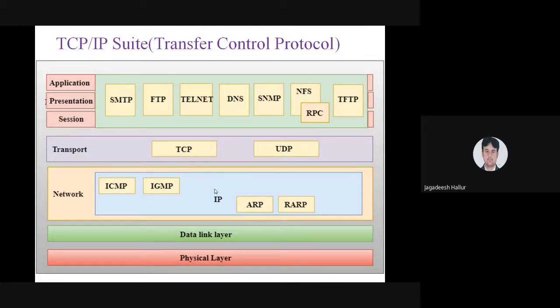We are taking the OSI model as a reference model, and TCP/IP has only 4 layers. One is the application layer, which consists of all four: application, presentation, session and transport, converted into one layer. These layers work on SMTP, FTP, Telnet, DNS, SNMP, RPC, TFTP. The transport layer mainly works on TCP or UDP. The network layer mainly works on the IP address, that is Internet Protocol version 4 or version 6. Next is the data link layer, and last is the physical layer.